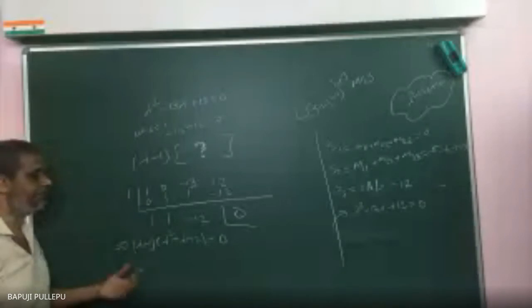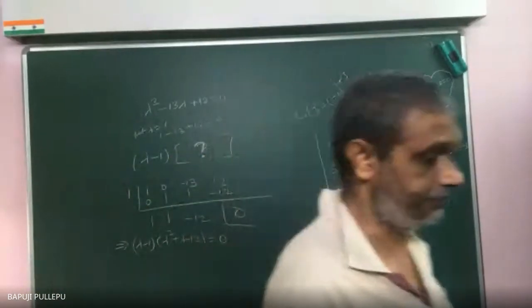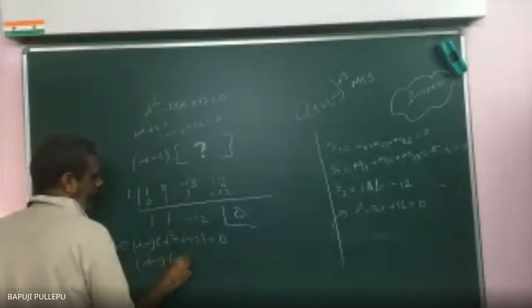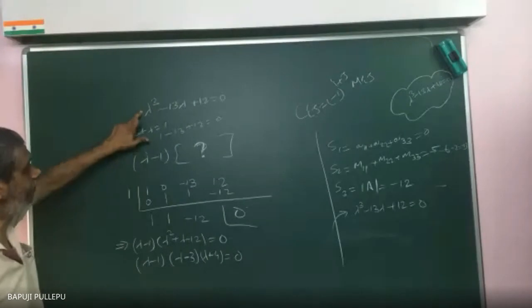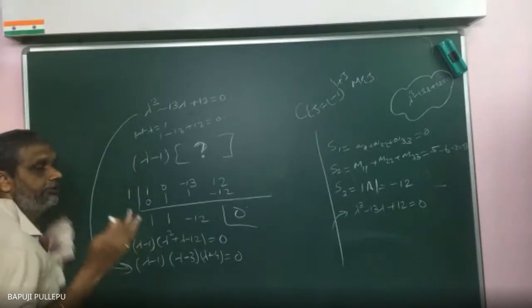Yes, now sir, you can take this quadratic equation and break it. How will you break it? So 4 and 3. Lambda minus 3 into lambda plus 4. Lambda square plus 4 lambda minus 3 lambda minus 12, because of that, lambda minus 3 into lambda plus 4. So this fellow is equal to what? Finally I will reach here after breaking.